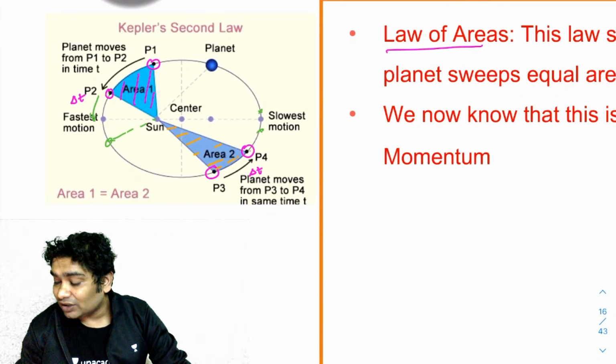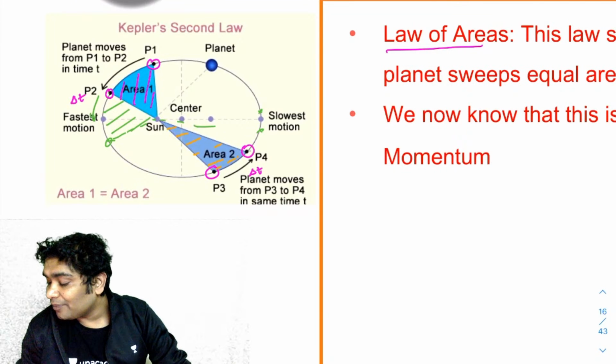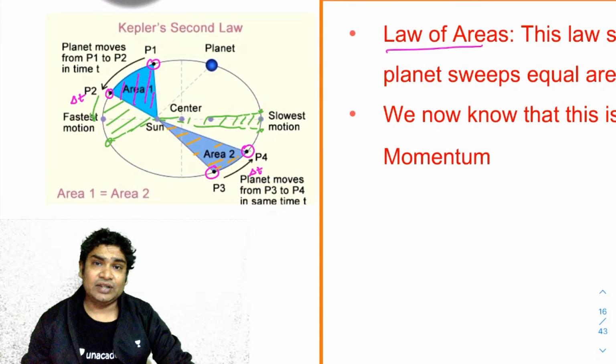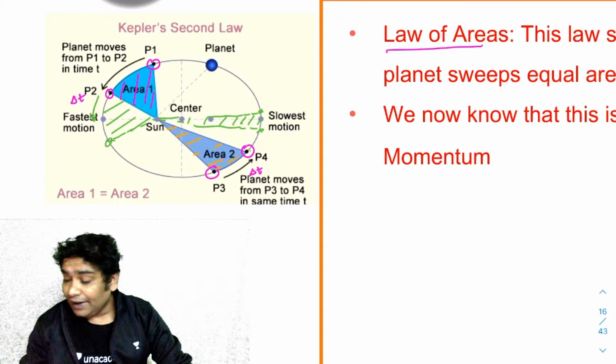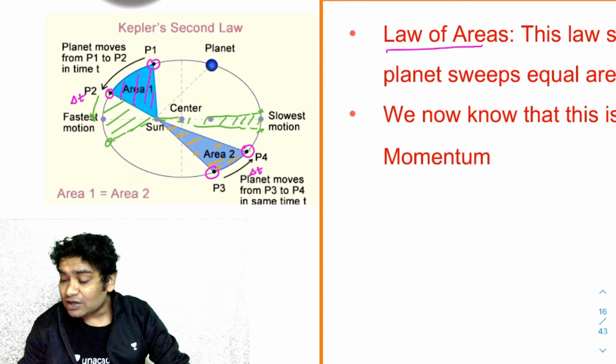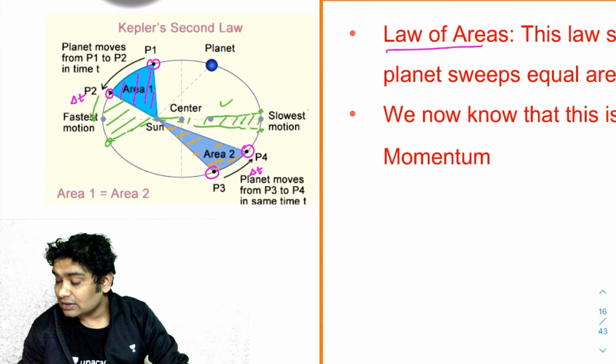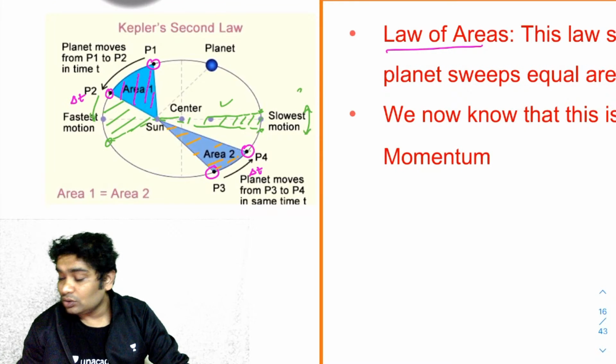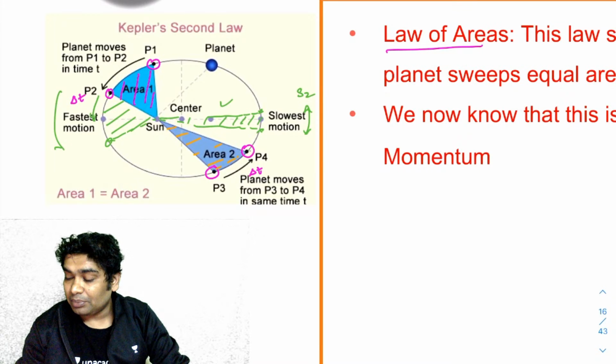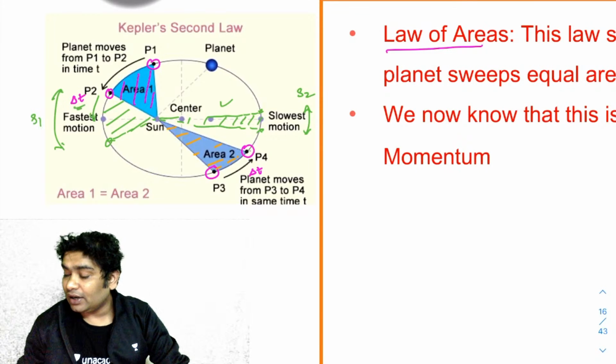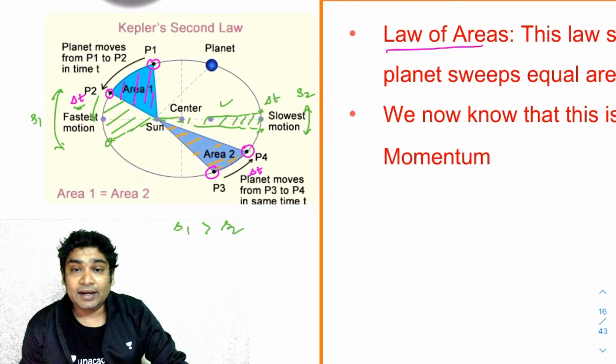For this area to be equal to this area, if I roughly think of them as triangles, the height of this triangle is higher, so the base of this triangle has to be lower. If you compare this distance S2 and this distance S1, in the same time delta t, S1 should be much greater than S2 in order to ensure equal area.